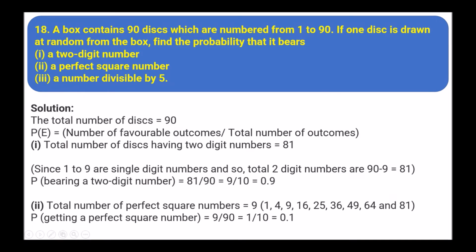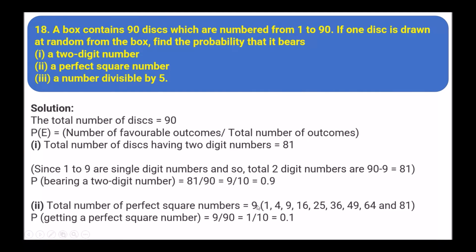Next, a box contains 90 discs which are numbered from 1 to 90. If one disc is drawn at random from the box, find the probability that it bears a two-digit number, a perfect square number, a number divisible by 5. So total number of discs is 90. Total number of discs having two-digit number is 81. Since 1 to 9 are single digit numbers, total two digit numbers are 90 minus 9, that is 81. So 81 upon 90 equals 9 upon 10, that is 0.9.